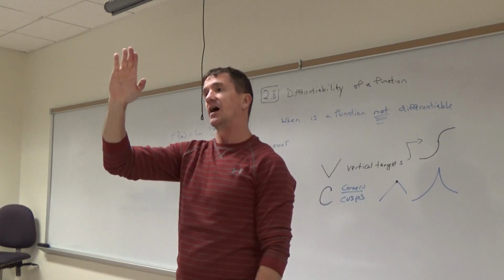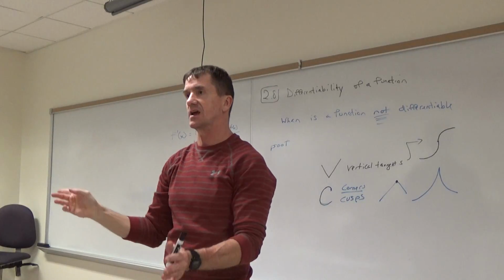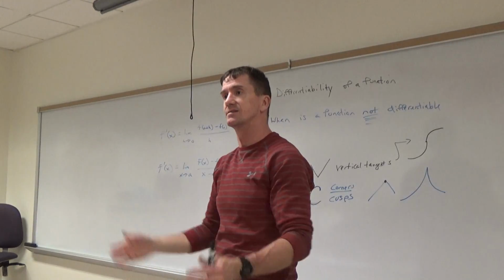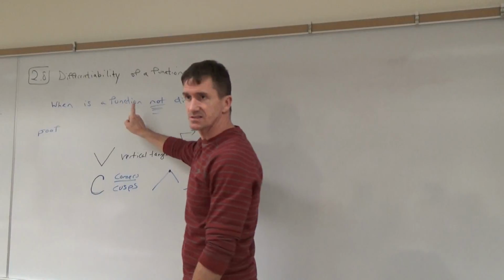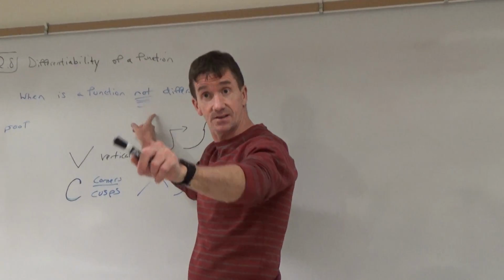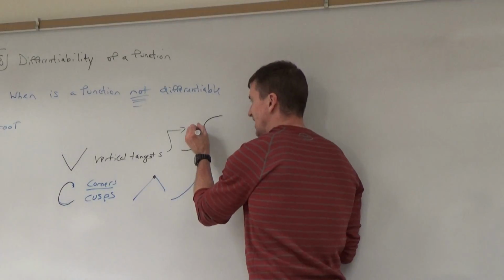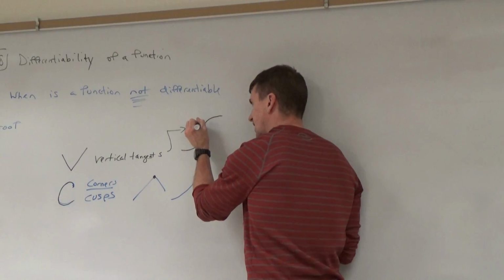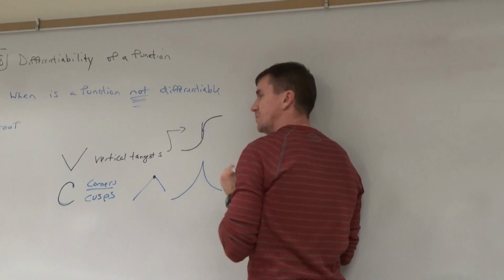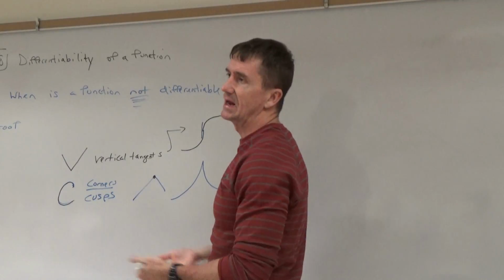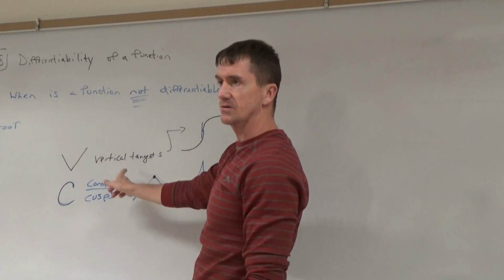What's the slope of a line like that? It's undefined, yeah. And that's why we're saying that's another place where a function is not differentiable. You go right here at this location at an instant, and we look at the slope of this line. The slope would be totally vertical, and it's undefined. So V for vertical tangents.